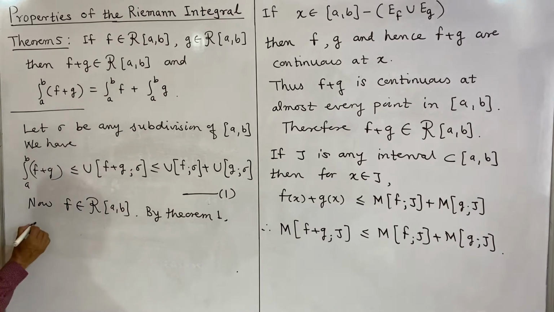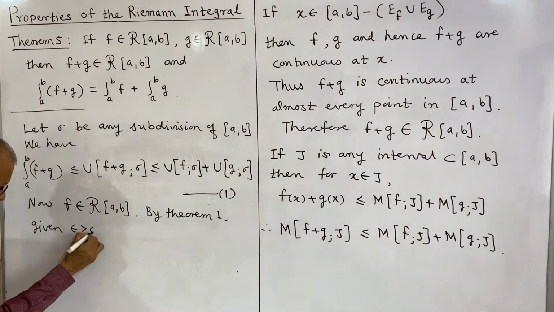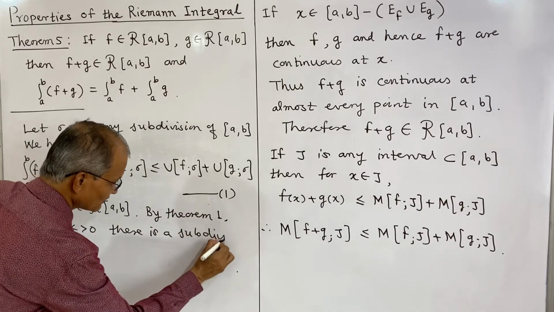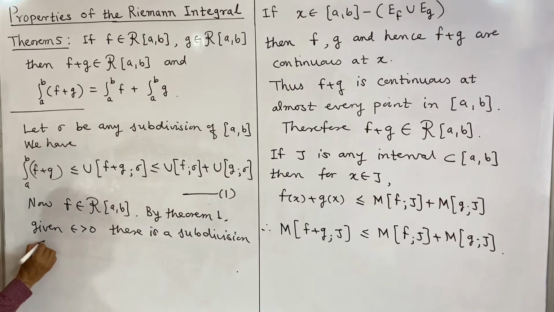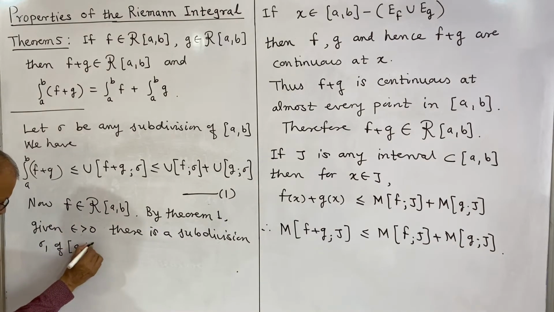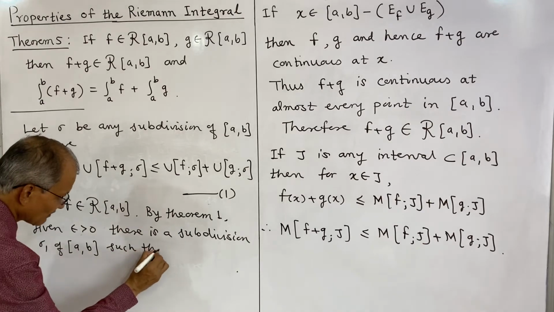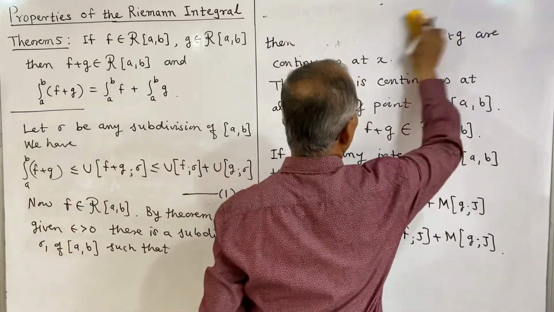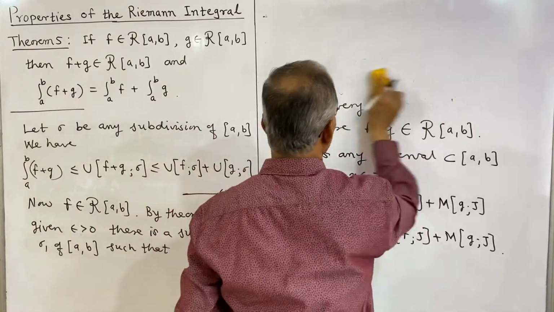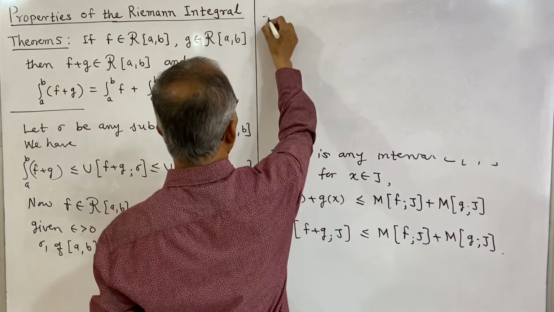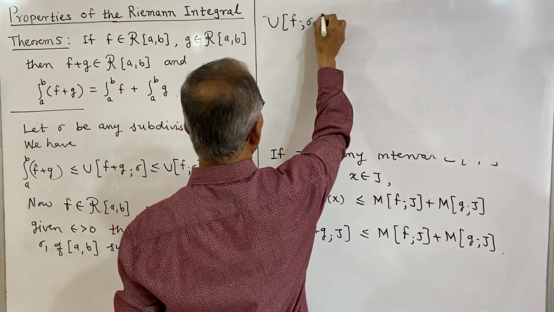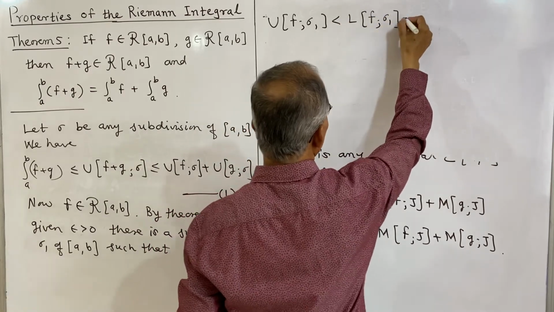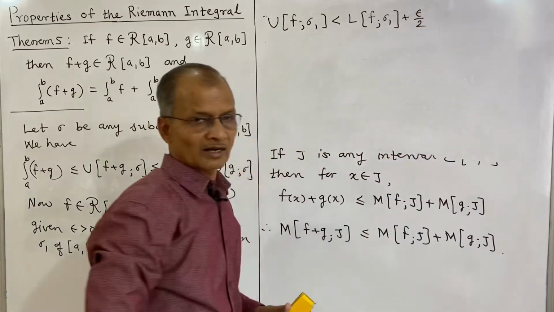By theorem 1, given epsilon greater than 0, there is a subdivision sigma 1 of a comma b such that the upper sum of f on sigma 1 is less than the lower sum of f on sigma 1 plus epsilon by 2. In place of epsilon, we are writing epsilon by 2.